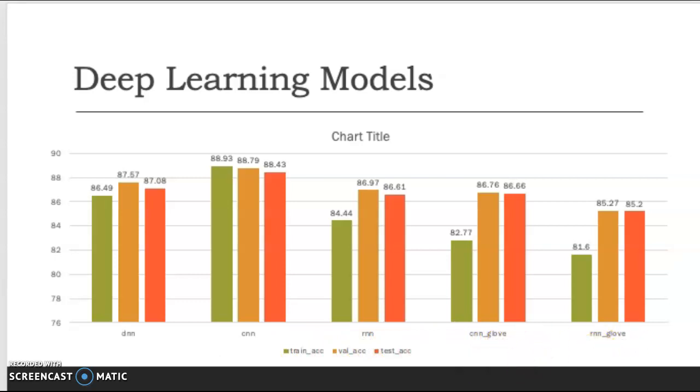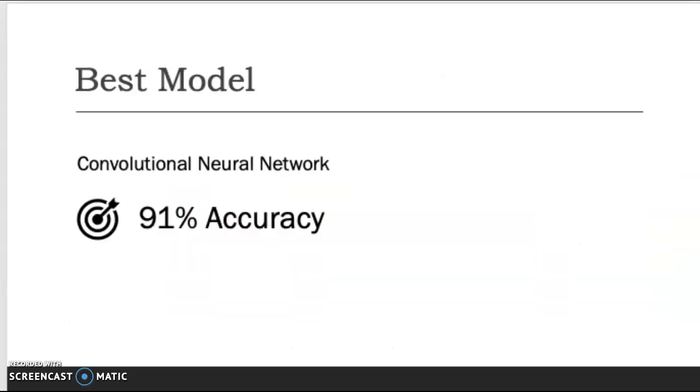GloVe embedding is a pre-trained dictionary that would help my model, but in the end, the CNN model was the best performing one. I have used a convolutional neural network. I have tuned the convolutional neural network. My laptop CPU couldn't handle the training with the full dataset, so I trained the model on Kaggle, which is a website that provides a platform for us to deal with massive datasets and heavy computations for machine learning.